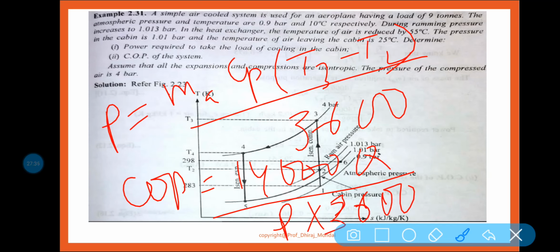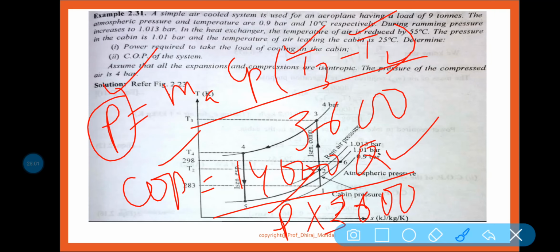Now to find out the power, you need to find out T3 and T2. Clear? And to find out the COP, you need to find out only P. Q is given, only P. So if you are able to find out the power required to drive the system, then whatever is asked, you can easily find out. So back calculation is needed.